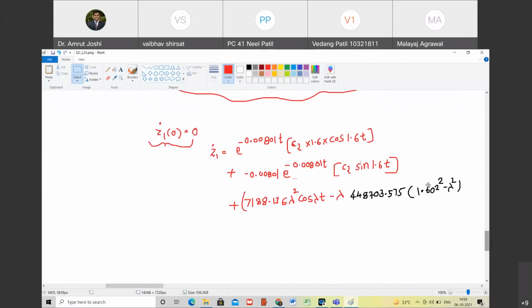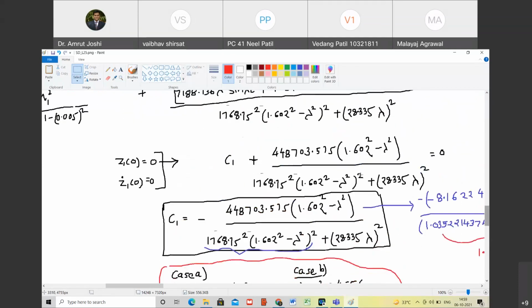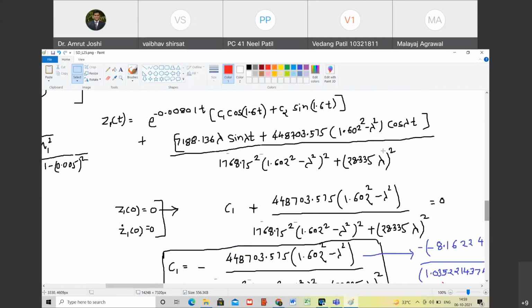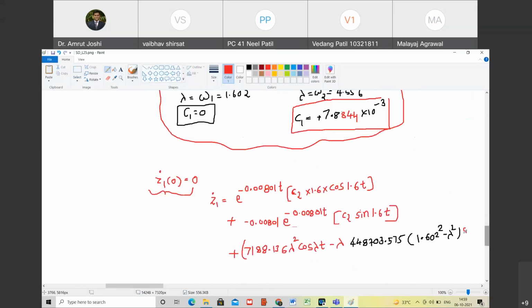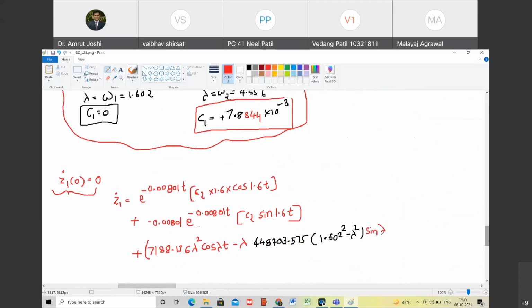This term as it is, into sine lambda t. Do you agree with me? Yes. Sine lambda t.